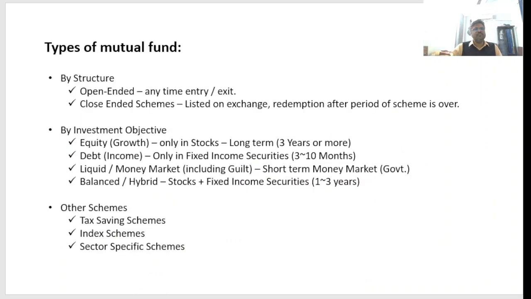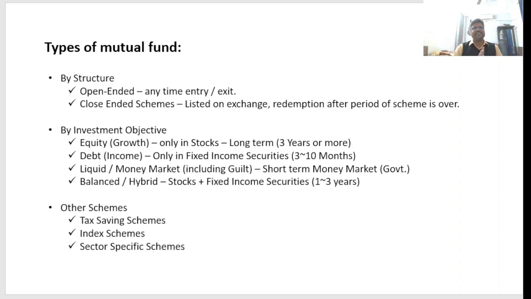So move to the next slide. Here we will understand types of mutual fund by structure, by investment objective, by other schemes, right? So first understand by structure. By structure, it is two types: open-ended, where anytime you can enter and exit. Second one is closed-ended scheme. Closed-ended scheme means redemption: you cannot withdraw the money until the period of the scheme is over, right?